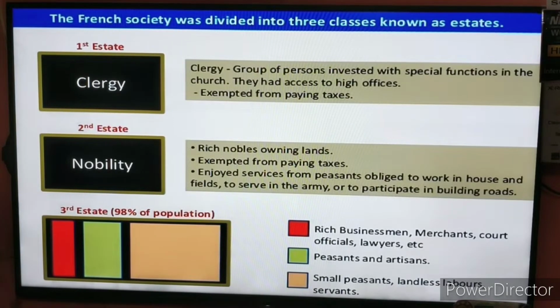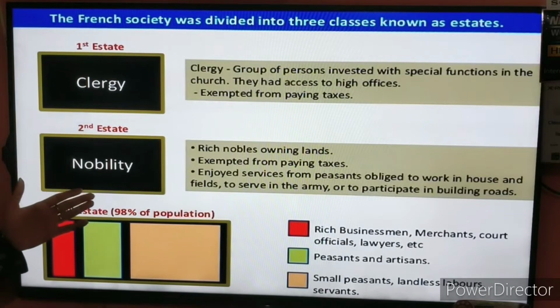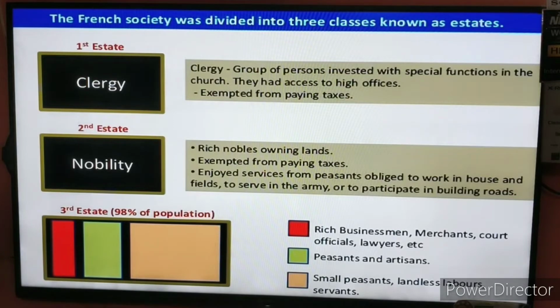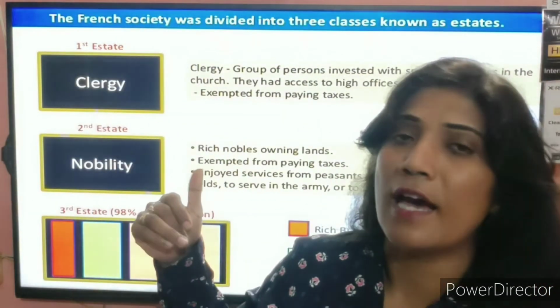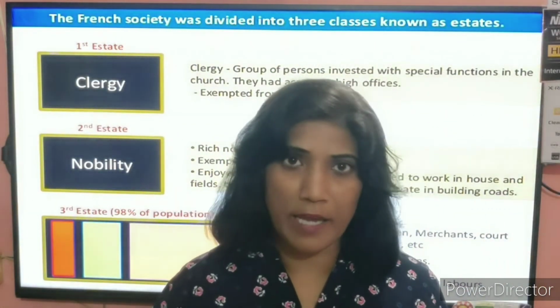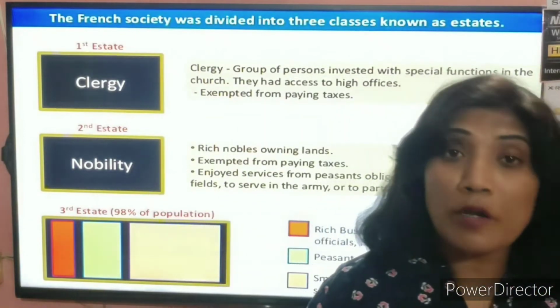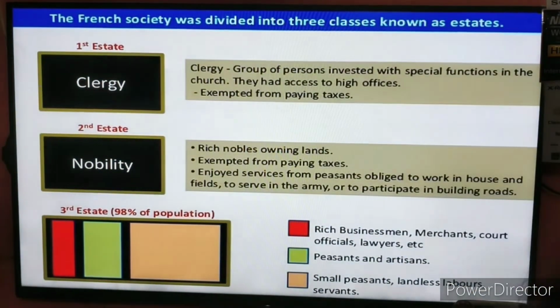And in the second, the nobility section, rich nobles who own the land are exempted from paying taxes. This is very important, students. You need to see that the first estate is not paying taxes, the second estate is not paying taxes, only the third estate.